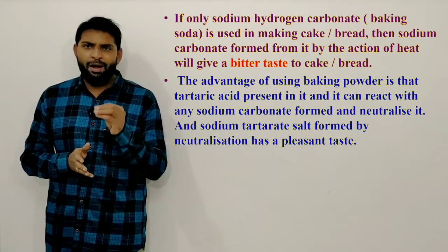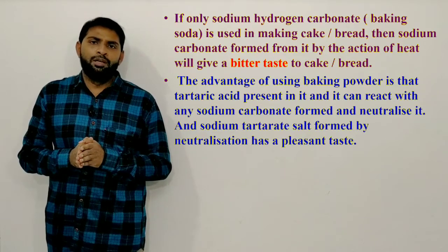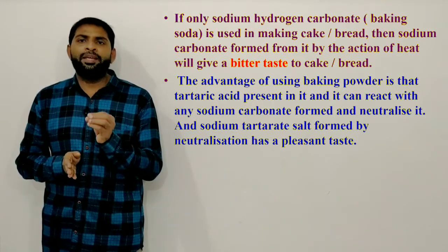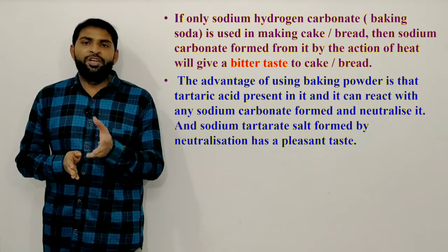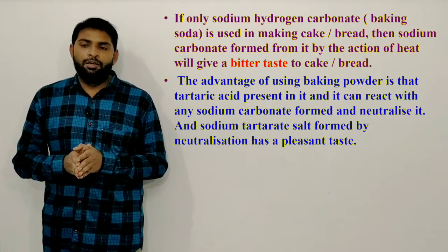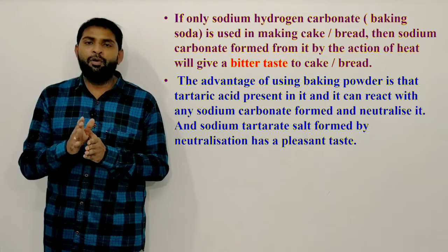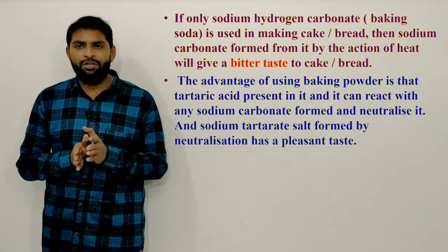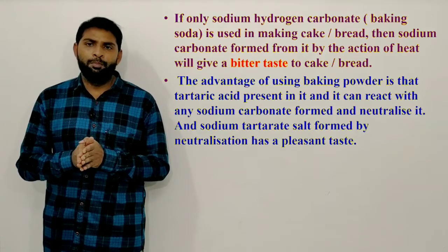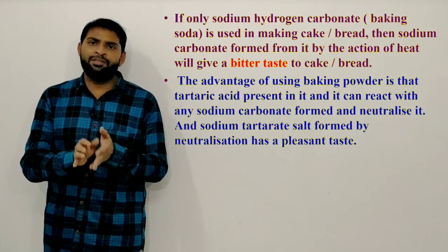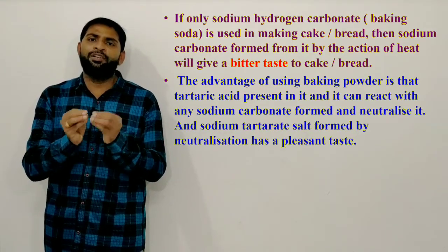What happens if you add only baking soda to the food materials? By heating baking soda, that means sodium hydrogen carbonate, it forms sodium carbonate. But this sodium carbonate makes the food materials taste bitter.